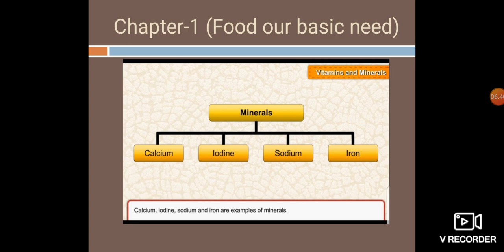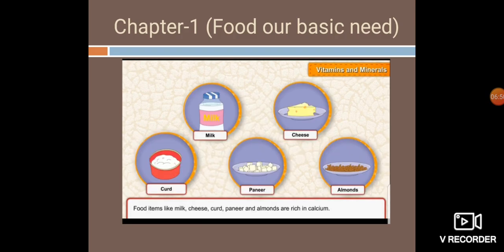Now there are different minerals: calcium, iodine, sodium, iron. There are more. These are just a few examples of minerals, and every mineral plays a different role. Food items like milk, cheese, curd, paneer, and almonds are rich in calcium.